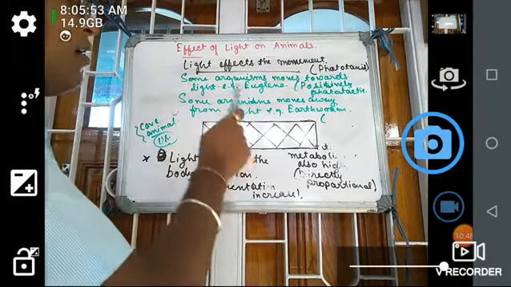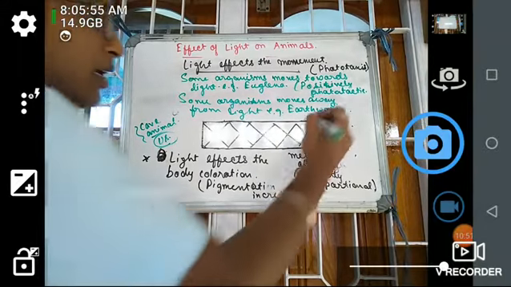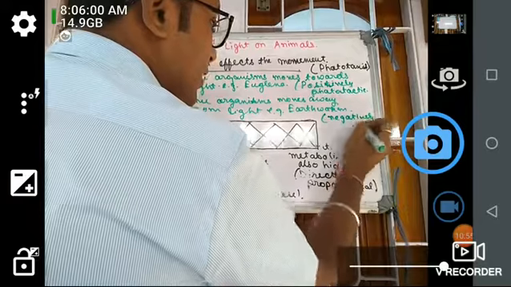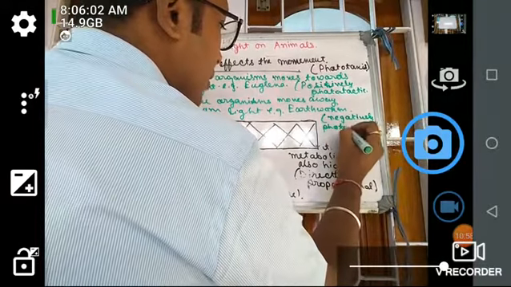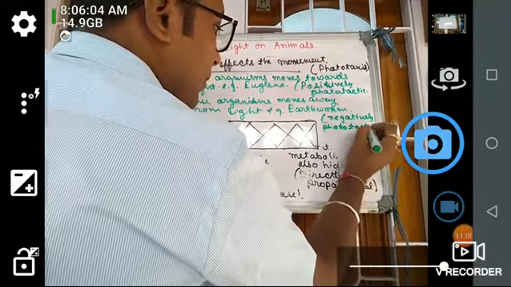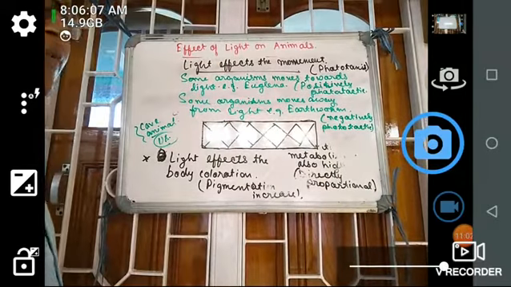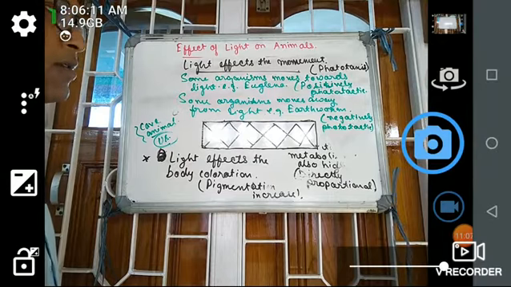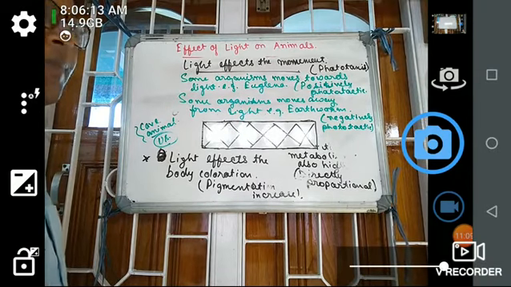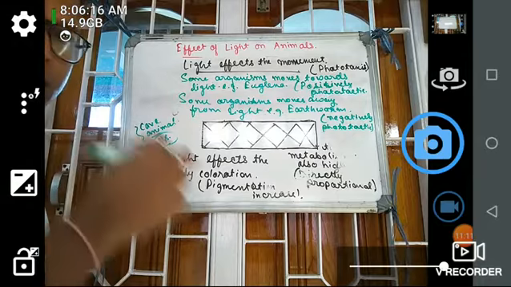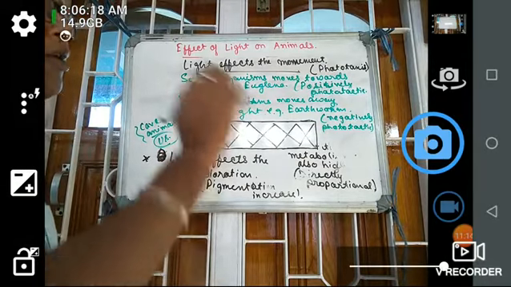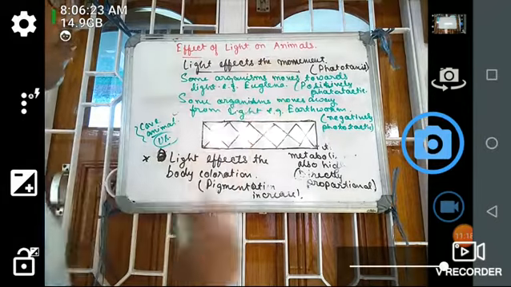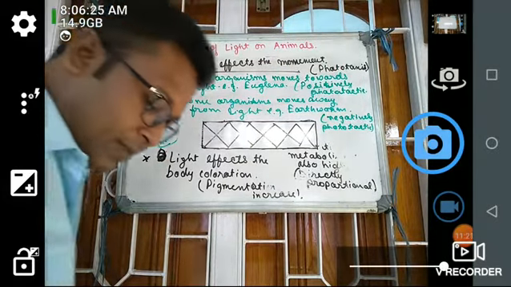This is known as negatively phototactic. They will move in the opposite direction to the light. If you see in the case of the earthworm, it lives in burrows made in the soil. So the soil is opposite to the light, so it will move opposite to the light. So that is the case. So light also affects the movement of certain organisms.